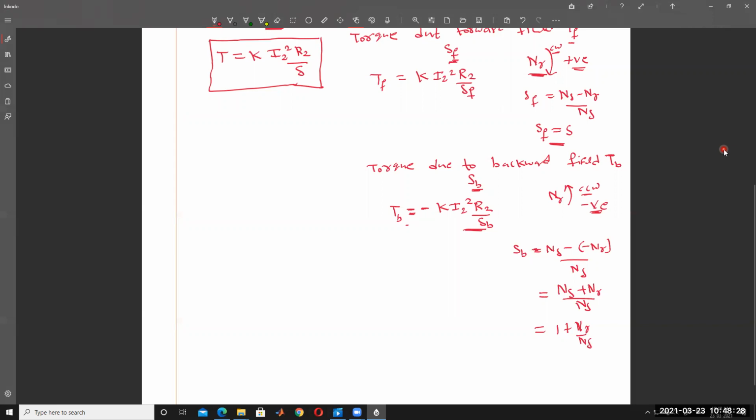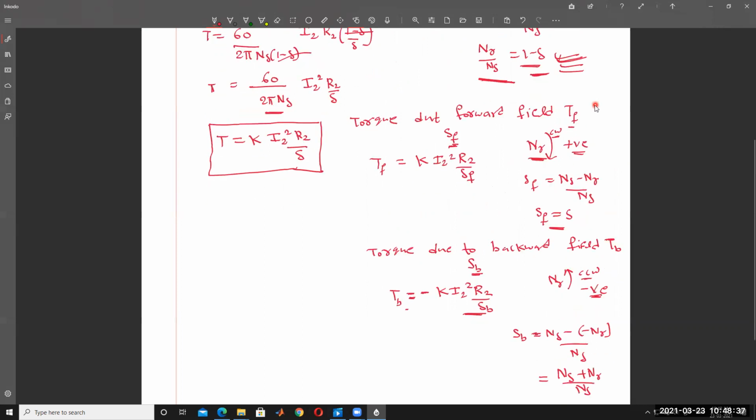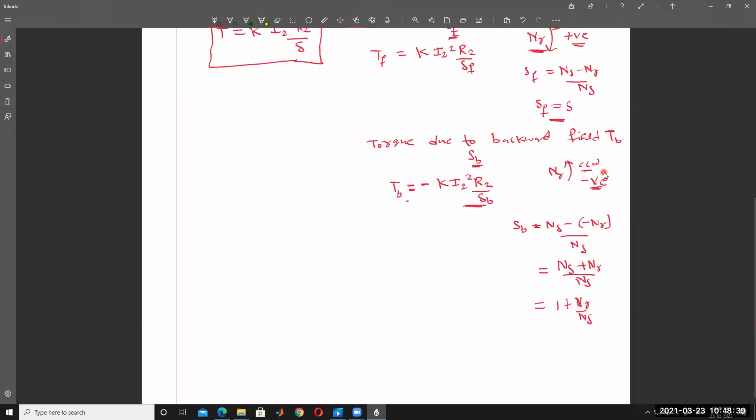Then you know the relation NR divided by NS is nothing but 1 minus S. Substitute here: 1 plus 1 minus S, then 2 minus S. So that is called backward slip.